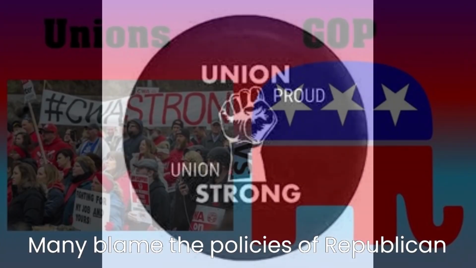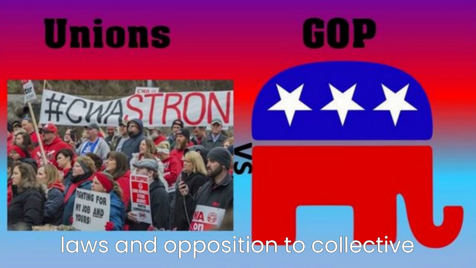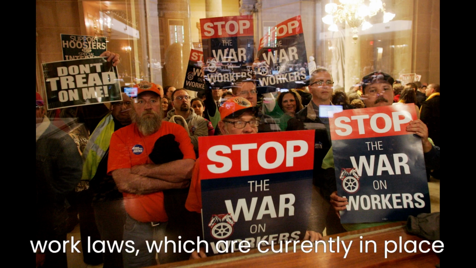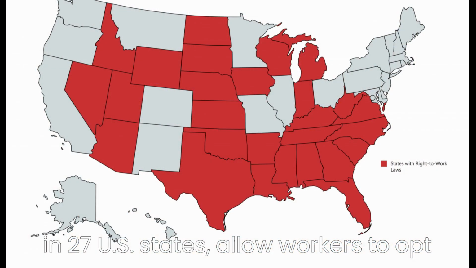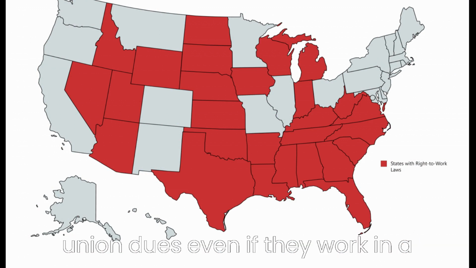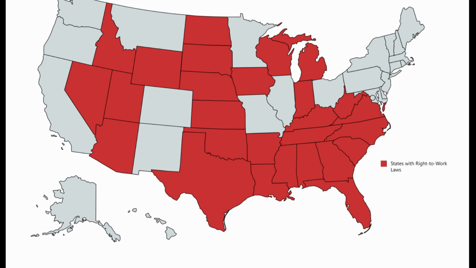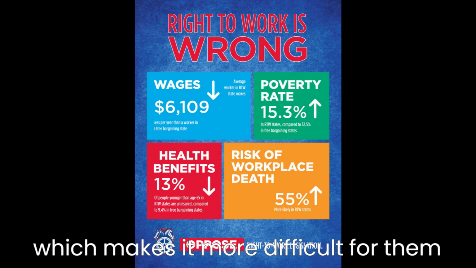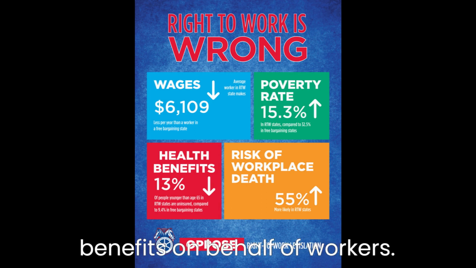Many blame the policies of the Republican Party for the decline in unionization through policies such as right-to-work laws and opposition to collective bargaining, their war on unions. Right-to-work laws, which are currently in place in 27 U.S. states, allow workers to opt out of union membership and payment of union dues, even if they work in a unionized workplace. Critics of these laws argue that they weaken unions by reducing their membership and revenue, which makes it more difficult for them to negotiate for better wages and benefits on behalf of workers.